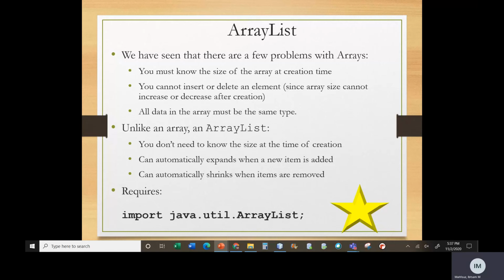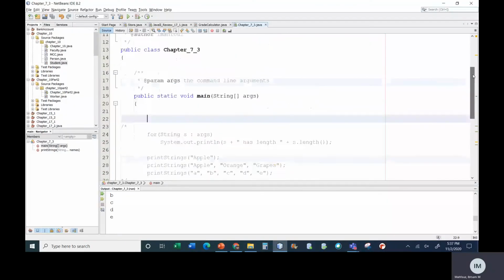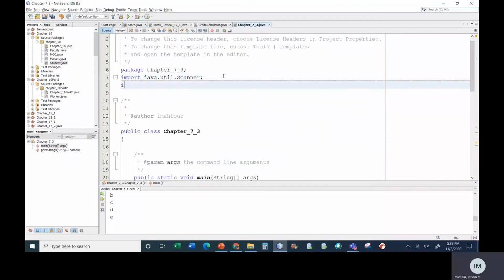Now, to use it, we have to import java.util.ArrayList. Remember, for arrays, we didn't have to import anything. The only thing we had to import was java.util.Arrays when we wanted to sort or search the array. If you don't want to search or sort the array, you don't need to import anything. With ArrayLists, we have to import something, so the first thing I'm going to do is import java.util.ArrayList.